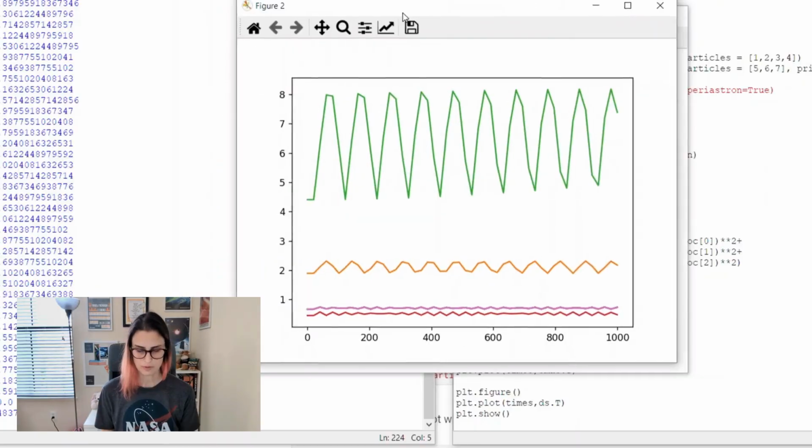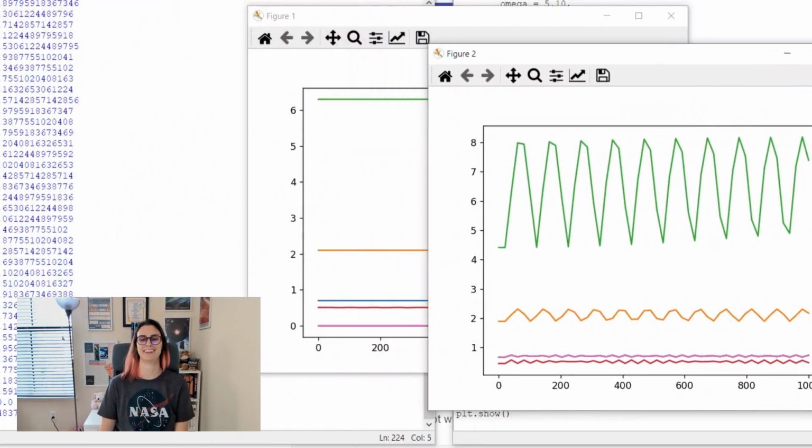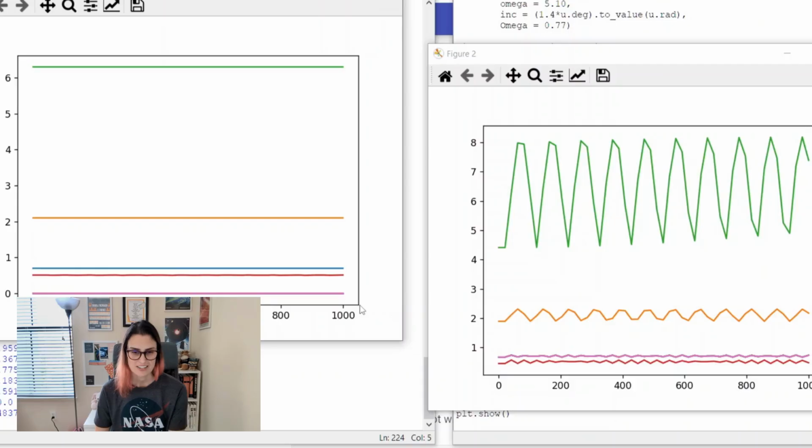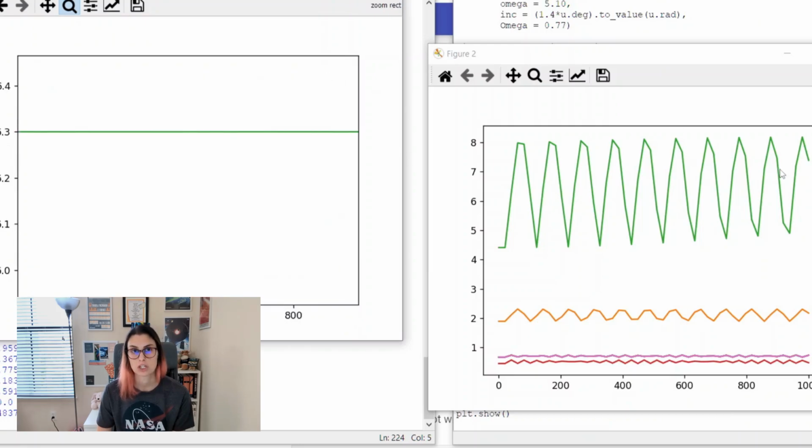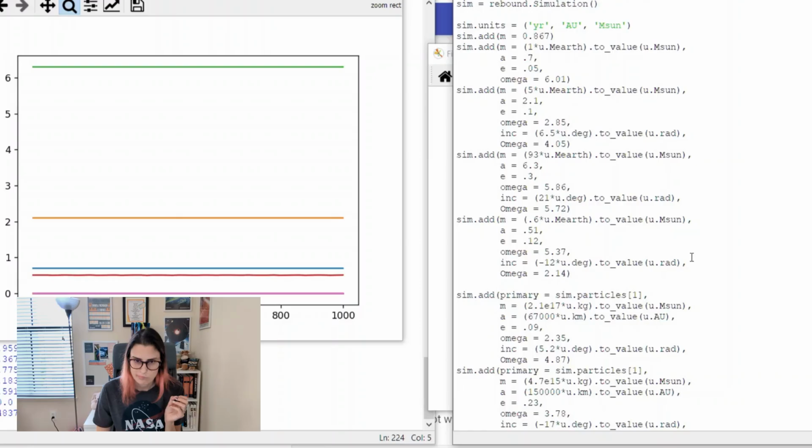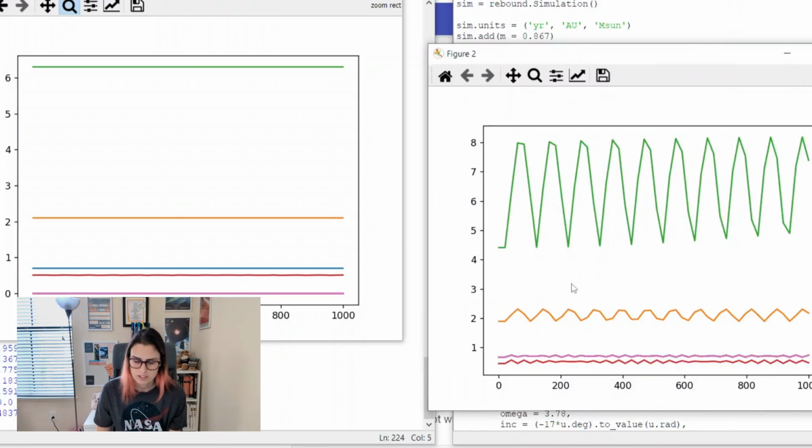Yay! All right. I'm trying to even remember what planets I had. I'm getting so confused. Okay, so the green one was that weird giant we put on the outside of the system, and you can see its semi-major axis is not changing, which is good. That means it's a stable orbit, but its distance is changing a lot, and that's because we gave it a pretty high eccentricity, so it's getting closer and farther away from the star. And then the second one, that's the super Earth. Again, same thing. What eccentricity did we give that? 0.1? Seems like a pretty big, I guess not.